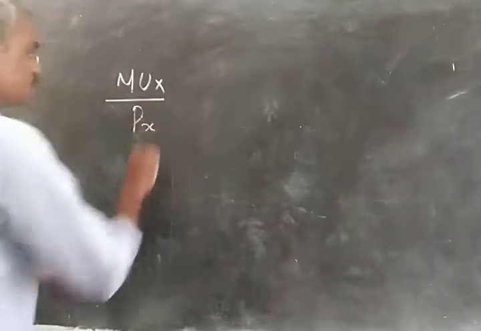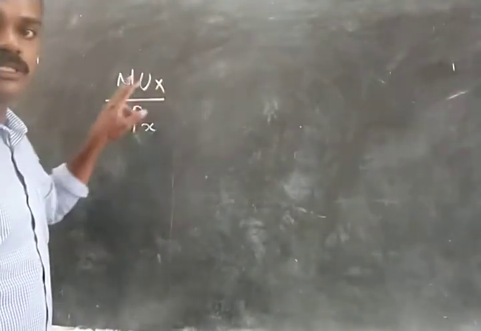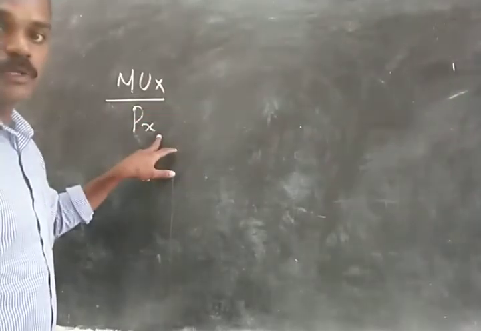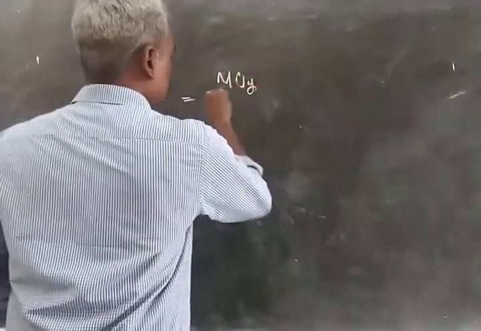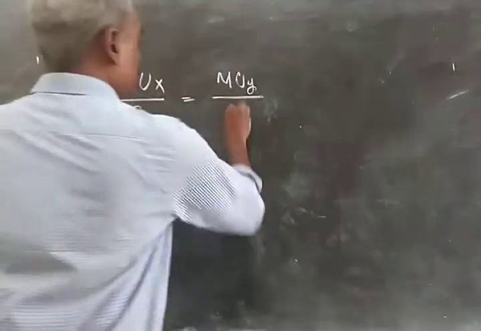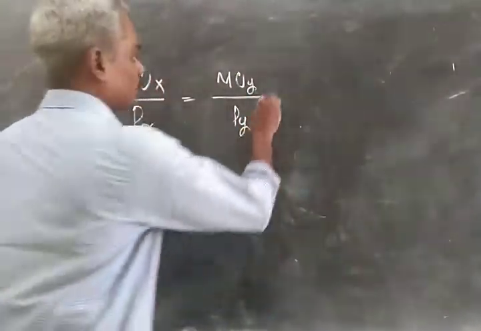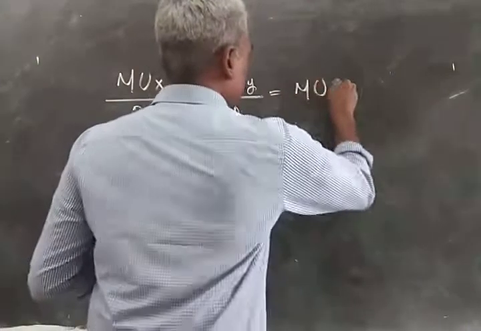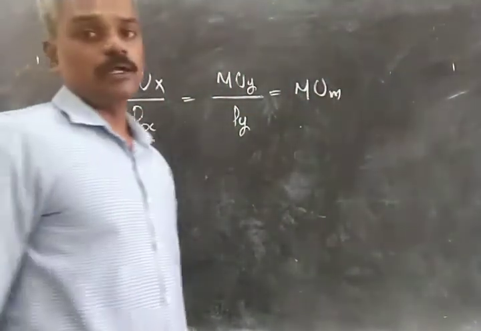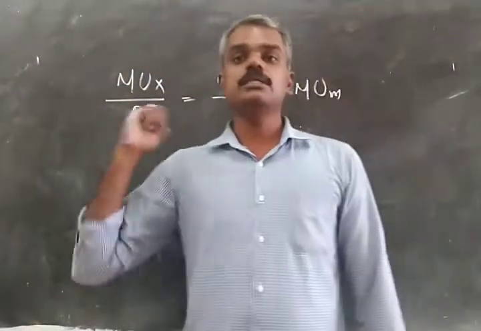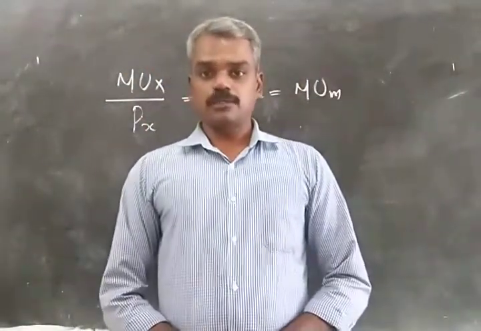MU of X is the marginal utility derived by consuming X. P of X is the price of X. This is equal to MU of Y, the marginal utility derived by consuming Y, divided by P of Y, the price of commodity Y, which is equal to marginal utility of money expenditure. So this is the equality. This is where the consumer will stop consumption.